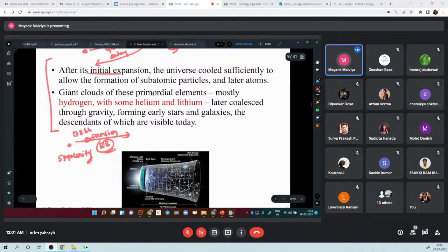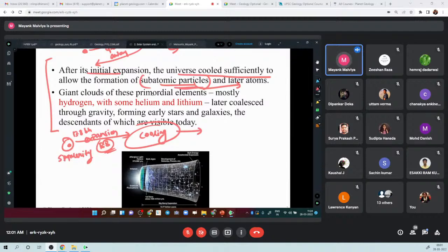After initial expansion, the universe cooled sufficiently, right? So there was cooling, and a lot of things were happening: creation of matter, creation of subatomic particles, and then subsequently creation of atoms, and from the atoms the matter evolved, and we got stars, and then subsequently planets and satellites and all these things. So this is singularity. After initial expansion, there was cooling. In this cooling, a lot of subatomic particles were formed.